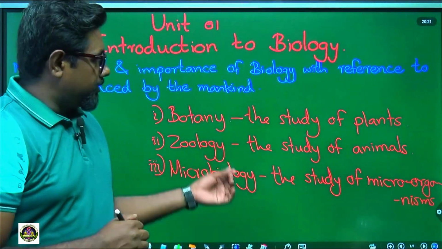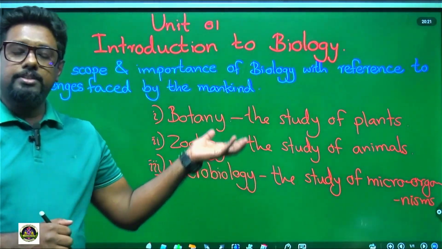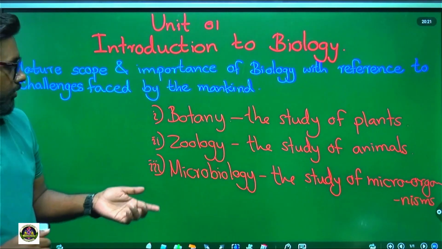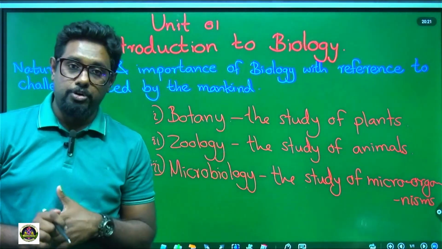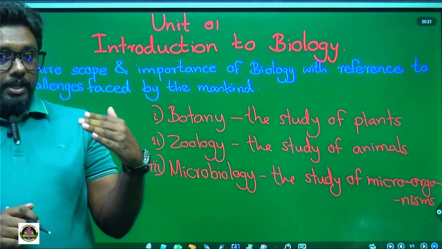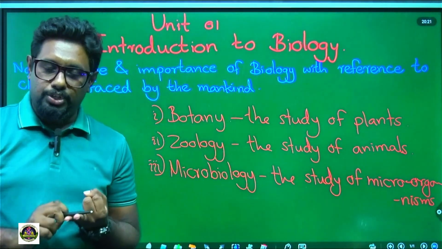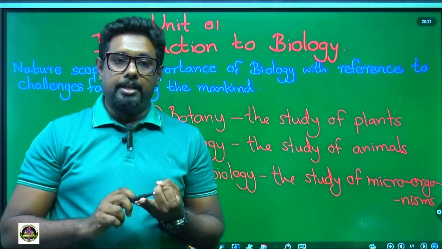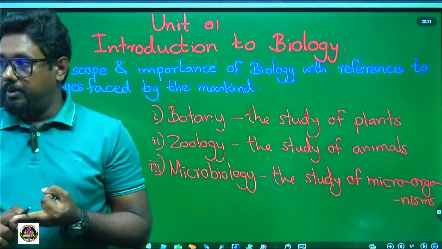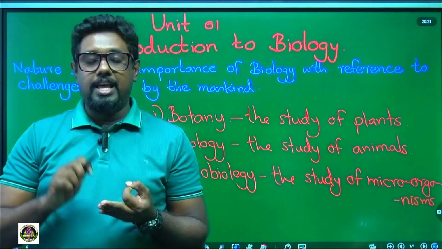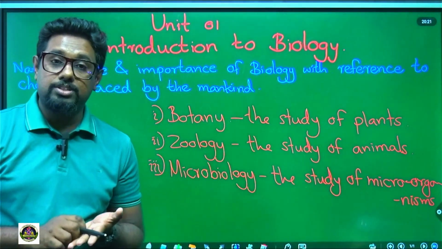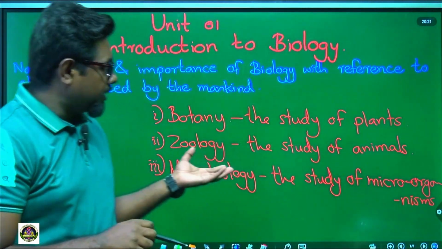Under these areas, there are some branches we want to know. For example, if we learn about botany, we have to learn about plant structures, plant tissues, the functions of the plants, as well as the chemical reactions occurring in plants.